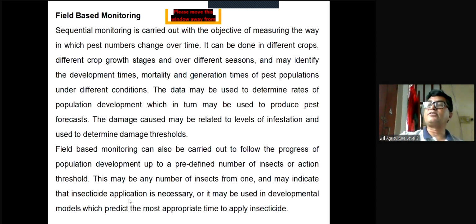So we can see the progress of the pest population by field-based monitoring. This may be any number of insects, and may indicate that insecticide application is necessary, or it may be used in developmental models which predict the most appropriate time to apply insecticide. By field-based monitoring, we can know all the aspects of the pest population. Finally, we can prepare a pest model, and based on that, we can select the appropriate control measures, appropriate time, appropriate method, and appropriate ways of application. All these things are possible by field-based monitoring.